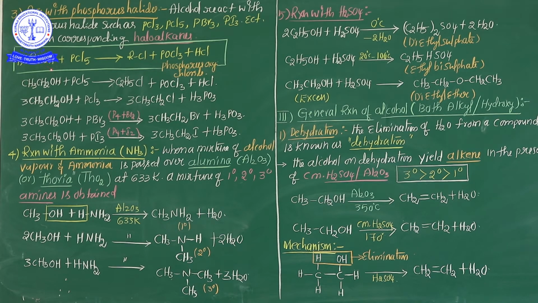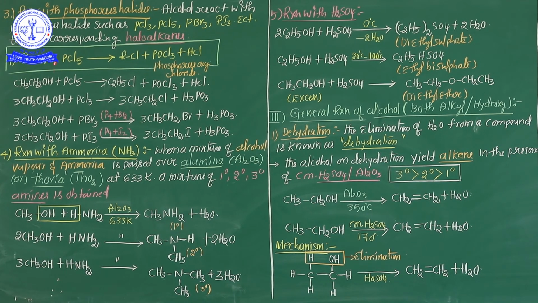This is alcohol, ROH, reacted with phosphorus pentachloride. You know very well that phosphorus pentachloride has a trigonal bipyramidal shape. After that, the OH group is cleaved and separated, and the alkyl group is directly connected with one chlorine, so RCl is formed.